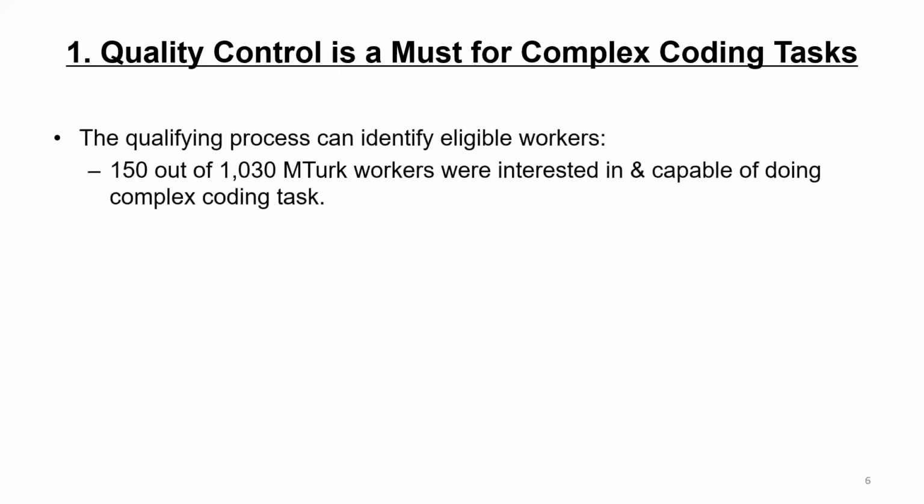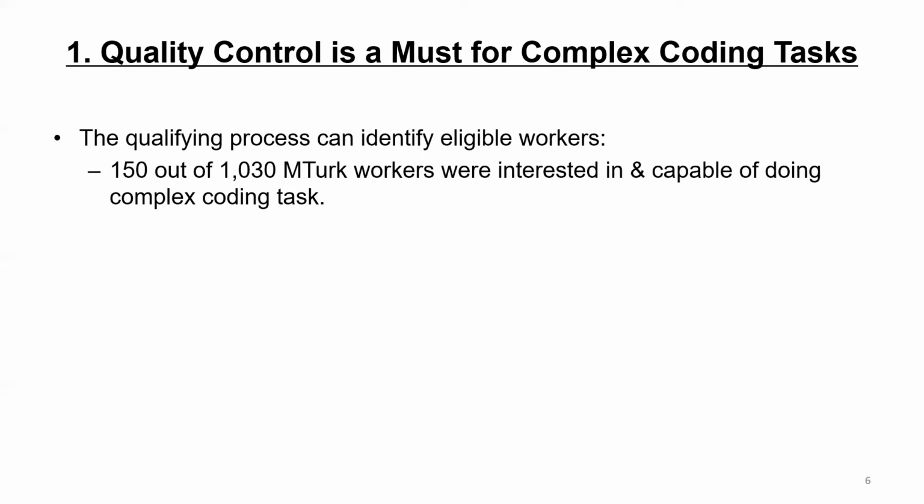Now let's review results that support the effectiveness of the proposed system. First, our results support that quality control is a must for complex coding tasks involving latent semantic features. Our qualifying process can be used to identify eligible workers, and our descriptive analysis shows that only a very small fraction of MTurk workers were actually interested in and capable of doing the complex coding task.